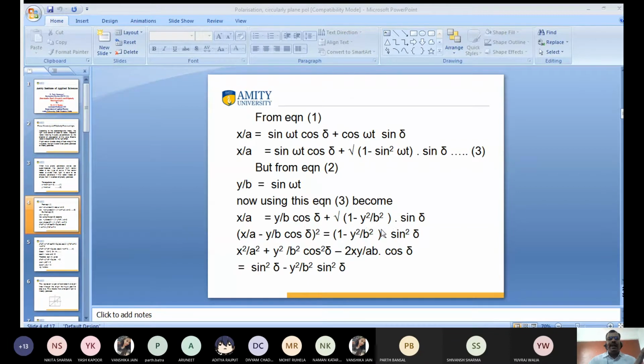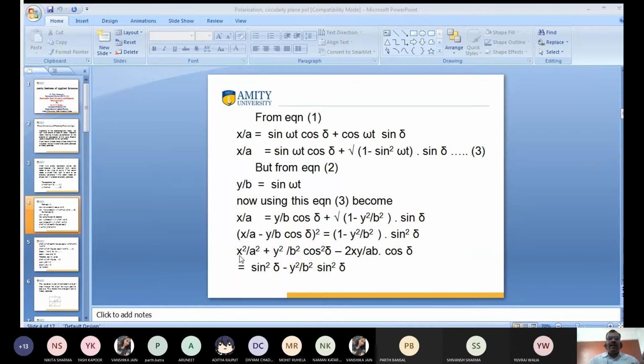Have you seen my arrow? My dear friend, have you seen my arrow? Sir. Okay, (x/A − (y/b) cos δ) whole squared. I am squaring on both sides. So on the left-hand side I make a square, and the root will be demolished. Then what is the value? 1 − y²/b², into this square, sin²δ.